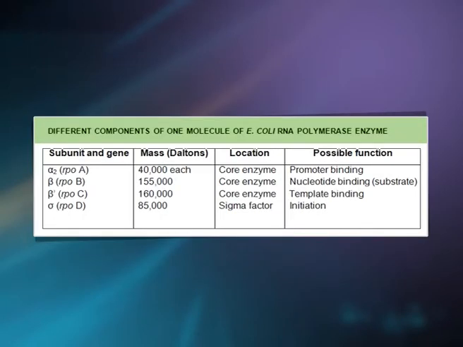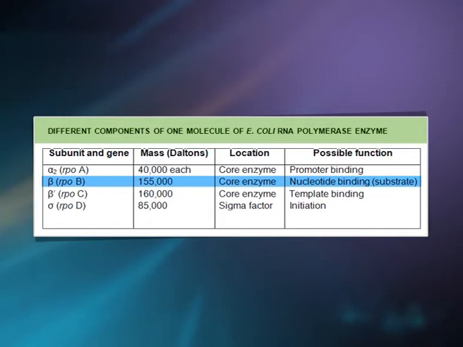The table details the different components of one molecule of Escherichia coli RNA polymerase enzyme. The subunit alpha is with the molecular weight 40,000 Daltons, and the possible function is promoter binding. The subunit beta is with the mass 1,55,000 Daltons.